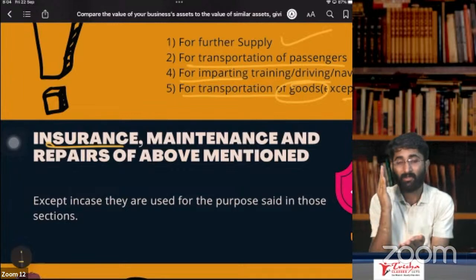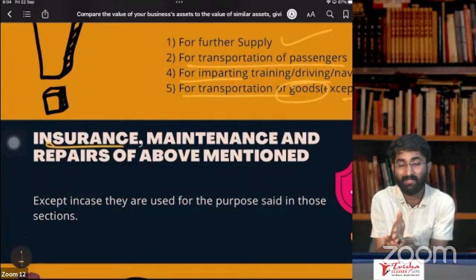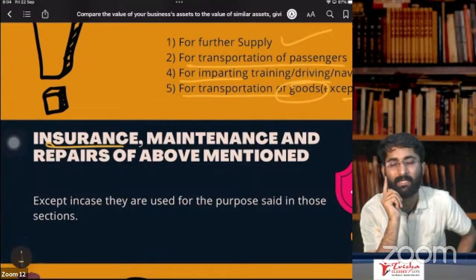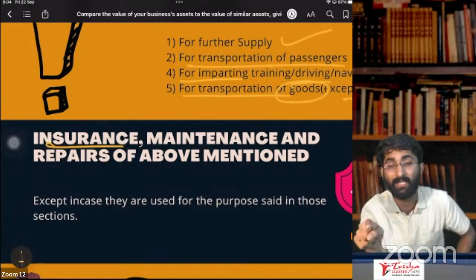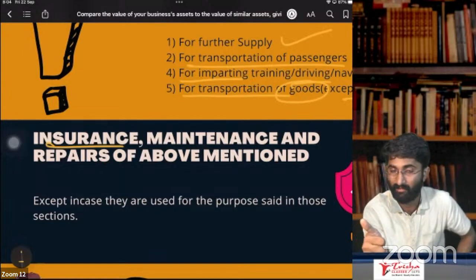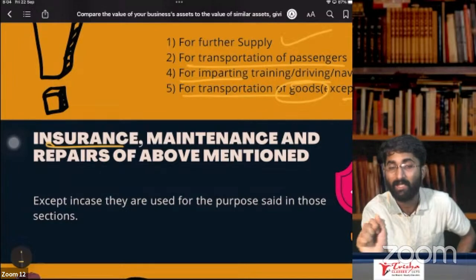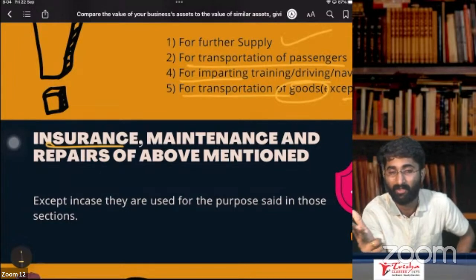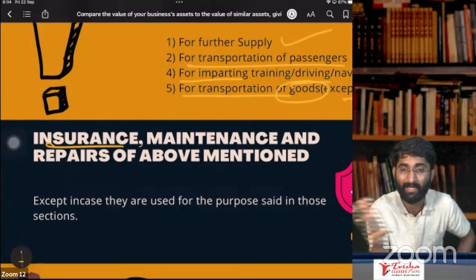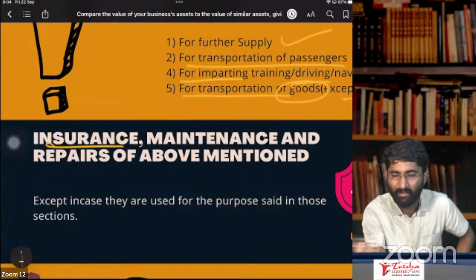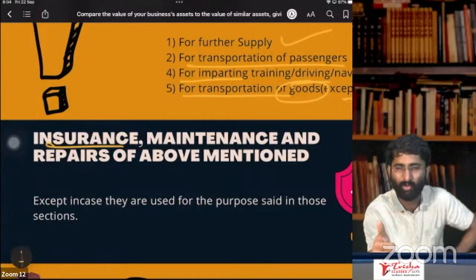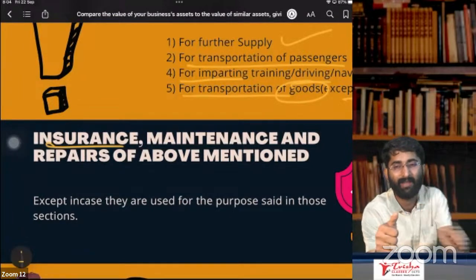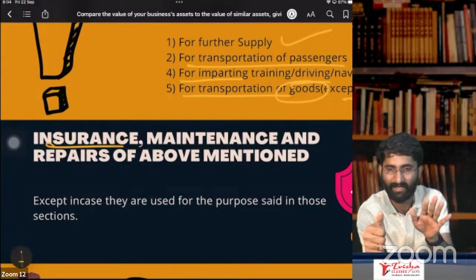So insurance, if you are not getting ITC for vessel, when you don't get ITC for vessel, if you are using that vessel for personal consumption, not for transportation of passengers, not for navigation school, not for transportation of the goods, or not for further supply, in that case you don't get ITC. You are using it for your personal purpose, you don't get ITC for vessel. Then will you get ITC for insurance? No, you don't get ITC.